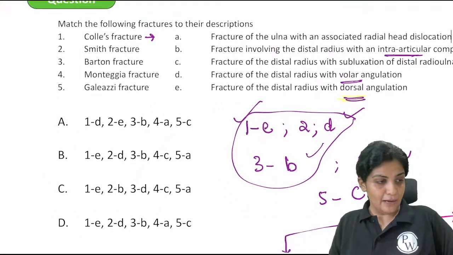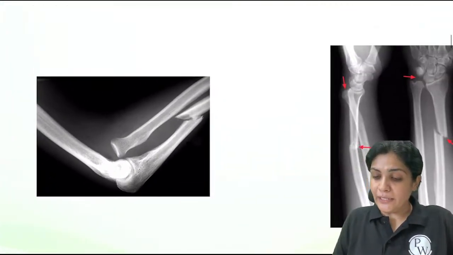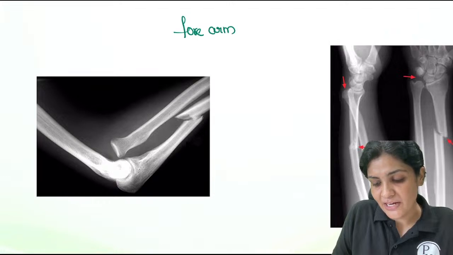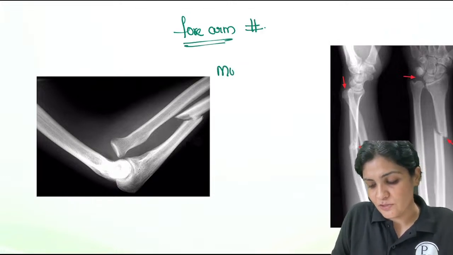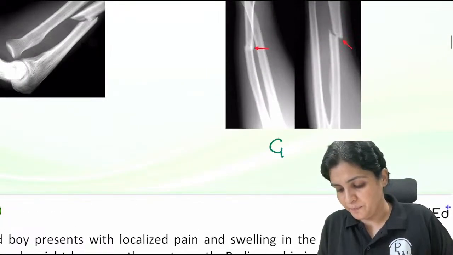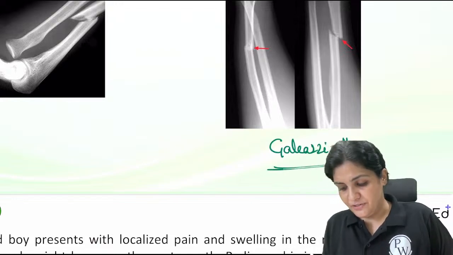Now let us learn about the Monteggia and the Galeazzi fractures. These are the two important forearm fractures. Those were the wrist fractures; these are the forearm fractures. We have two important ones. One is called the Monteggia fracture. The second one is called the Galeazzi fracture. Let us understand the difference between them.